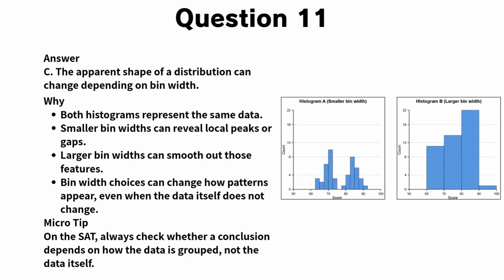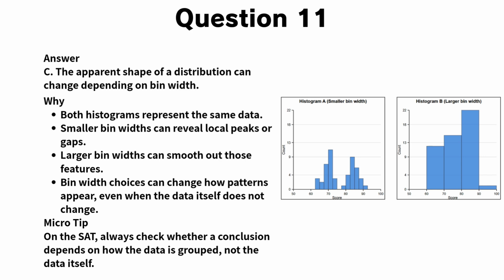Let's go over question 11. The correct answer is C. Even though the two histograms look different, they are built from the same underlying data. The only difference is the bin width. When smaller bin widths are used, the histogram can show more detail. This may reveal multiple peaks or gaps, which can make the distribution appear bimodal.